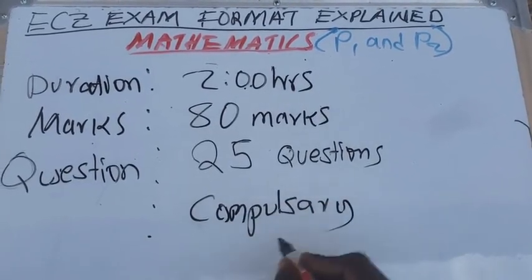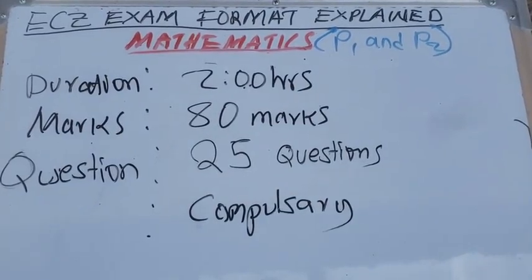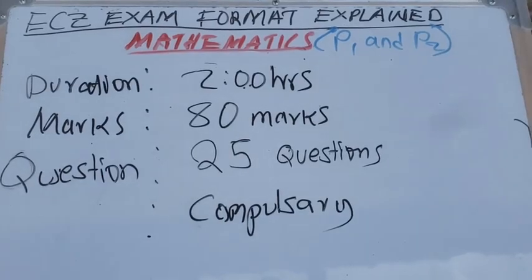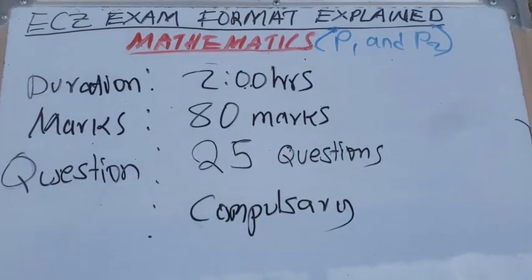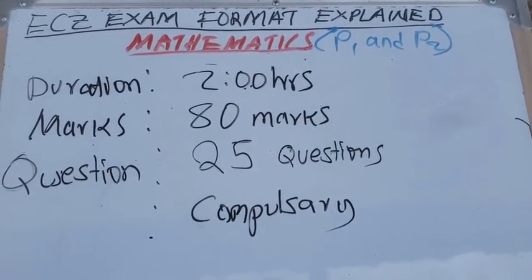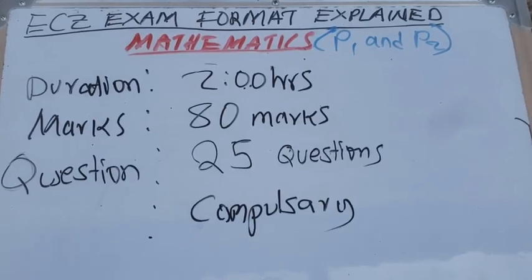Whether you like it or not, you have to answer them. There is no optional question in mathematics paper 1. You have to answer the 25 questions on your own within 2 hours, which carry 80 marks.